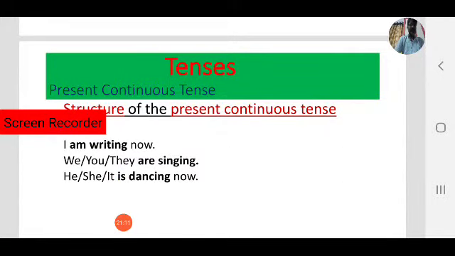These are some examples. We are singing. You are singing. They are singing. They are playing. He is dancing. She is dancing. It is dancing. These are some examples of positive form. So let us see negative form. How is the structure in negative sentences?